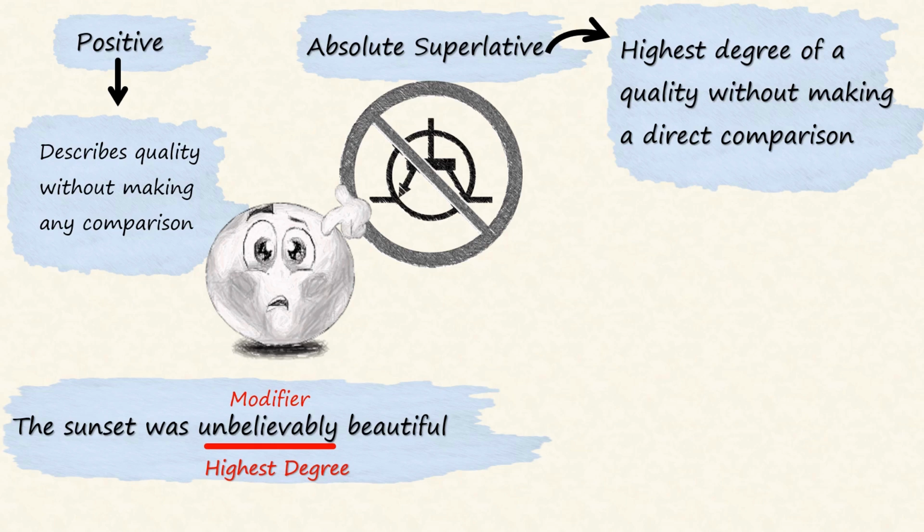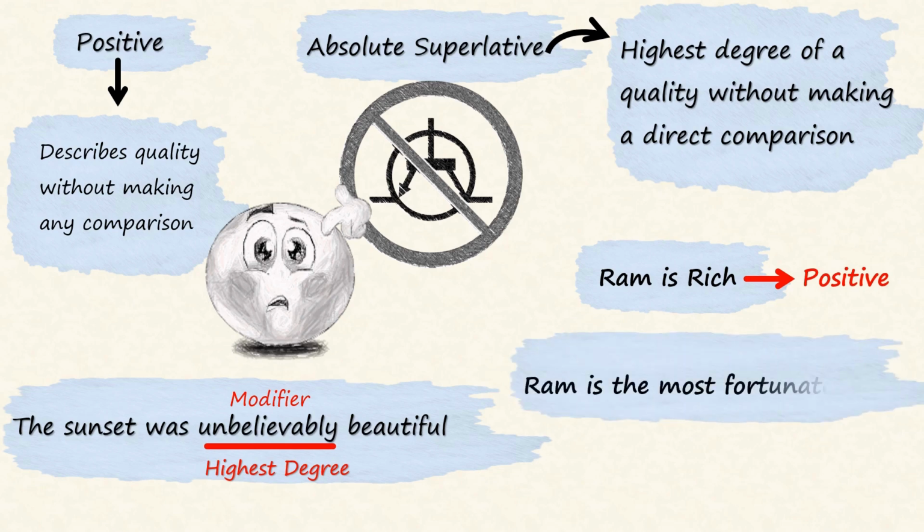For further clarity, let us go back to our initial example of Ram, in which we had said Ram is rich. Here, the adjective rich is used in a positive form, as there is no comparison involved. But if I were to say Ram is the most fortunate one, the adjective most becomes an absolute superlative, and again, no comparison is being made.